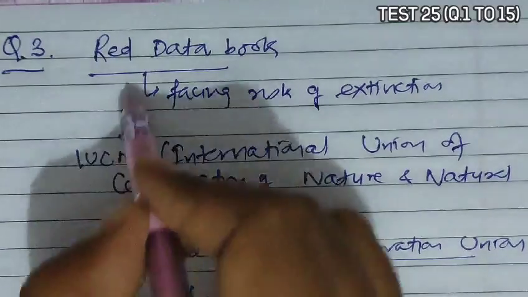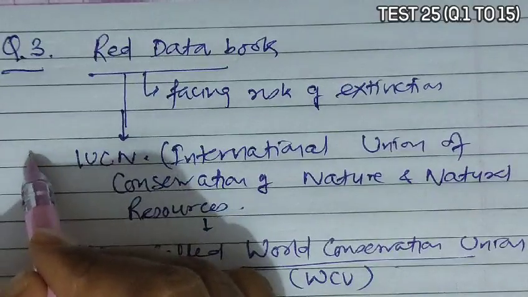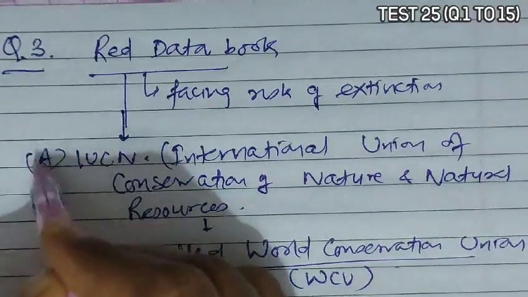So red data book is published by IUCN, so option A is the correct answer.